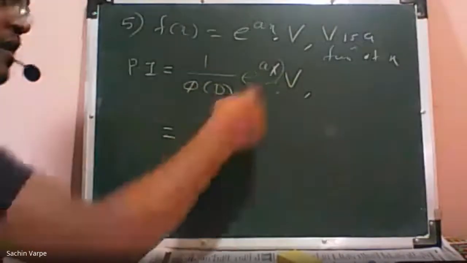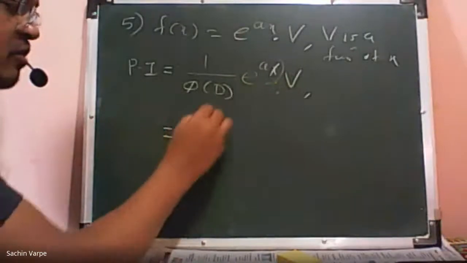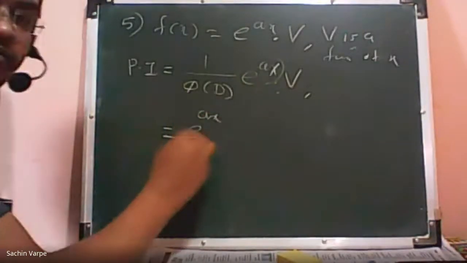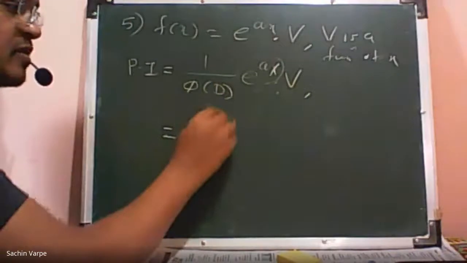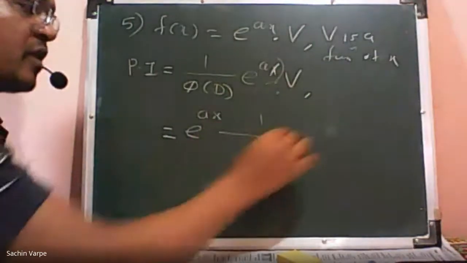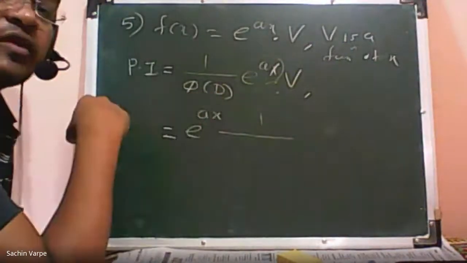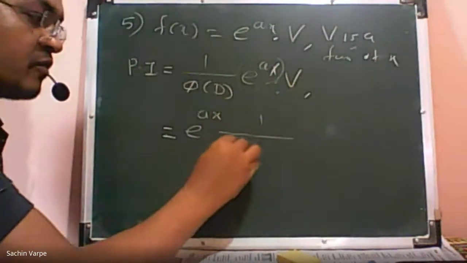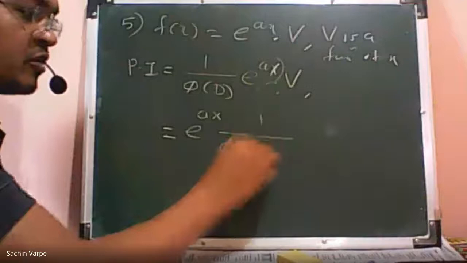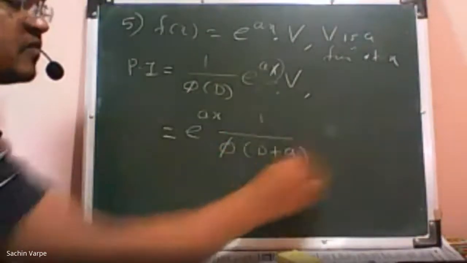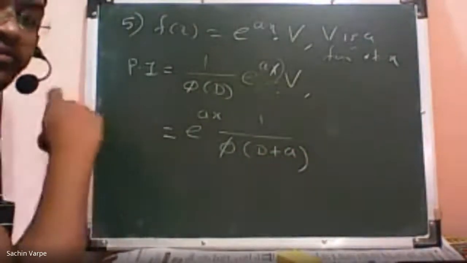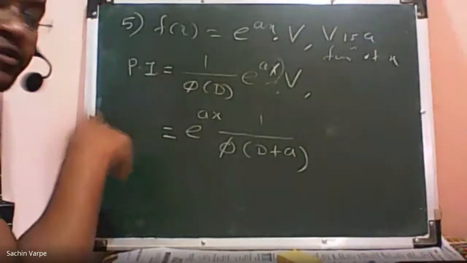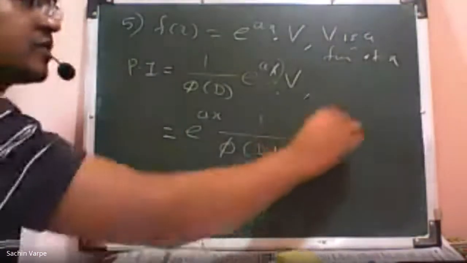I'm writing e raised to ax outside the operator, into 1 upon phi of D, which will become phi of D plus a. This is a very important step, please note this. And into the rest of the function V.